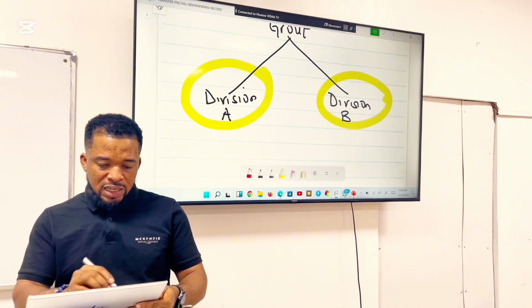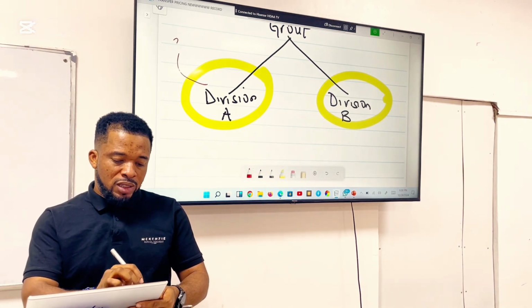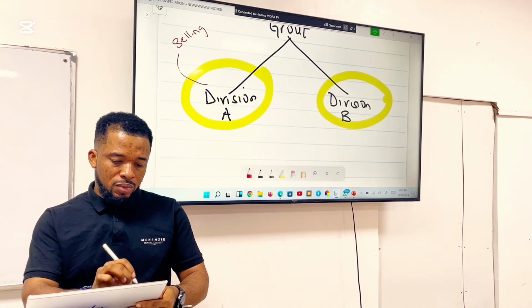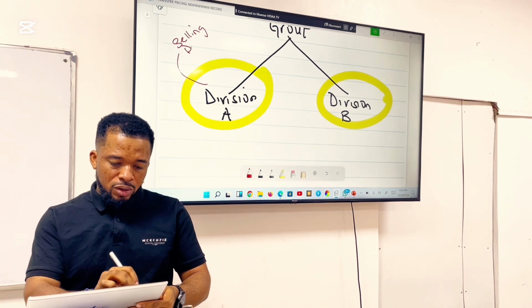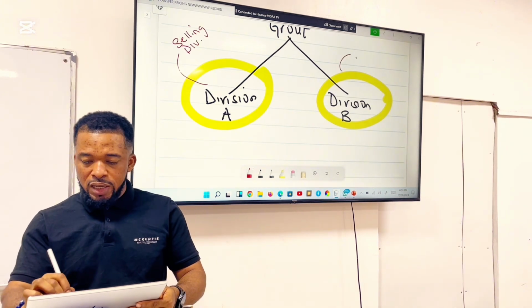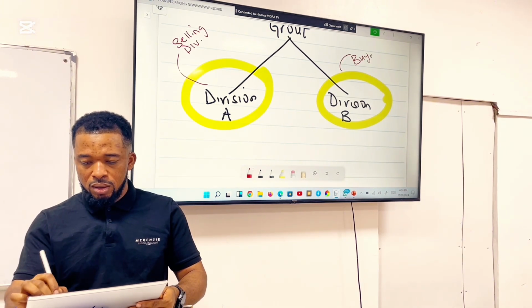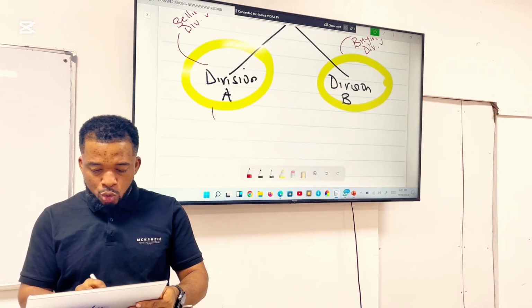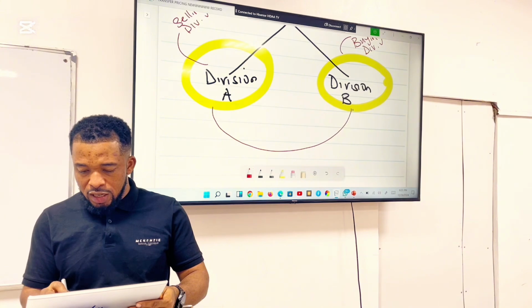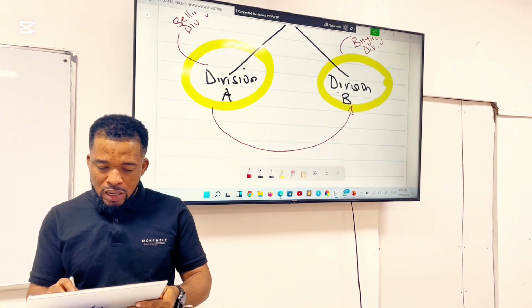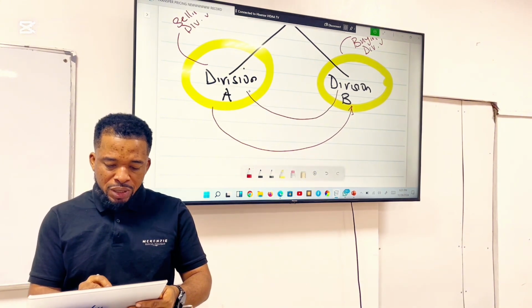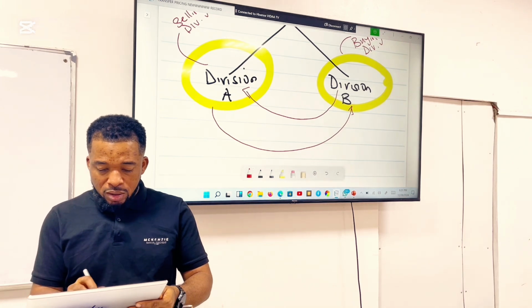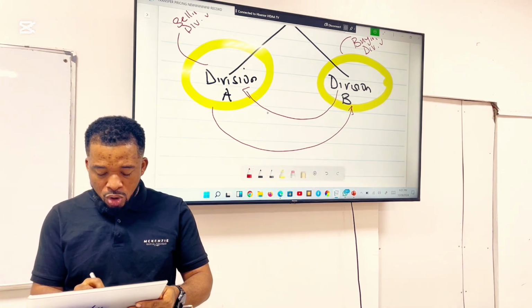All right, so we said already that these two divisions must be willing to buy and sell. So let's say that this division is the selling division, and this division is the buying division. The price at which division A is willing to sell and the price at which division B is willing to buy, and this price is what you call transfer price.